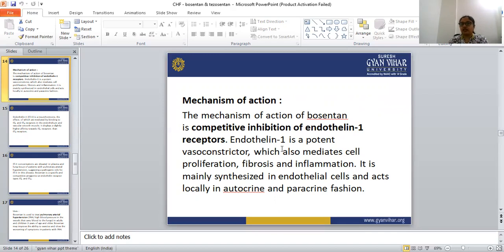Endothelin 1 is a potent vasoconstrictor. Vasoconstriction means an increase in blood pressure. Endothelin 1 also mediates cell proliferation, fibrosis, and inflammation. It is mainly synthesized in the endothelial cells, and it acts locally in an autocrine and paracrine fashion.